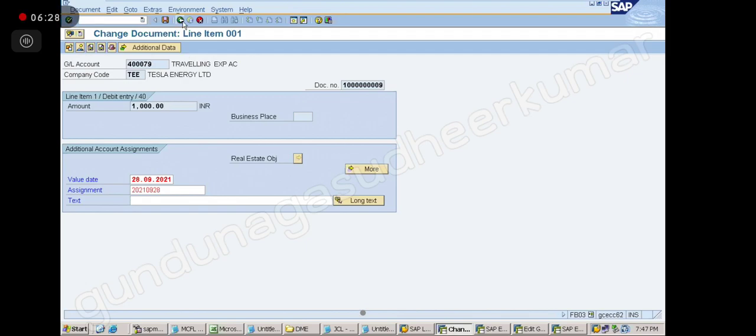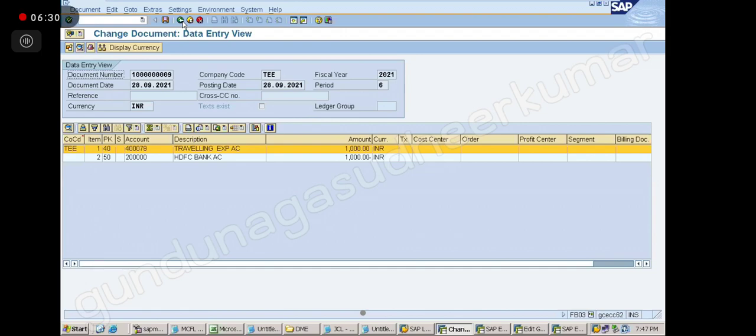No, sir. I can't change it. Once a document is posted, you cannot change the document. So there are certain things you can change, right? Not that you totally cannot change. Some things you can change. That's why the change document screen is there, okay?